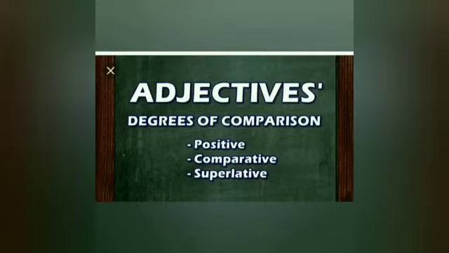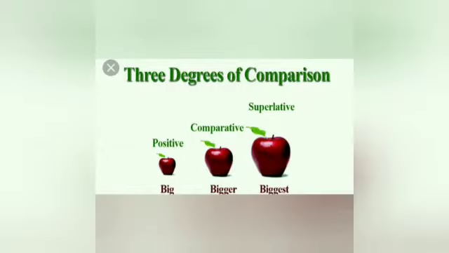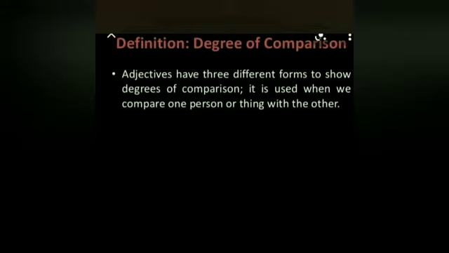So, I hope the adjective topic is clear for you. It's a describing word, it describes the noun. Now, three degrees of comparison. Look at the picture. Three apples are given. What can you see from this picture? The size differs. So, big, a bigger one, and the biggest. So, positive, comparative, superlative. First of all, degrees of comparison.